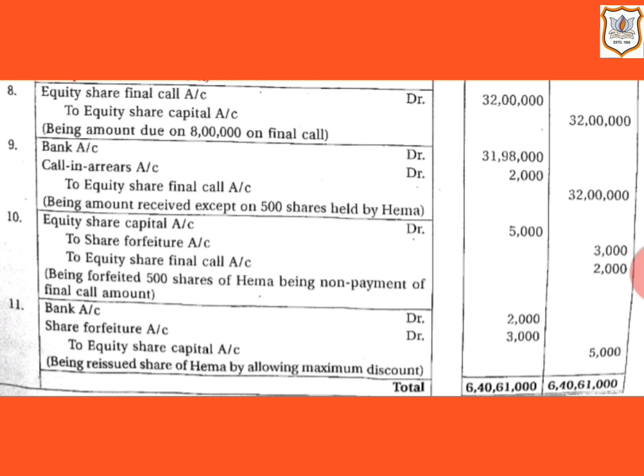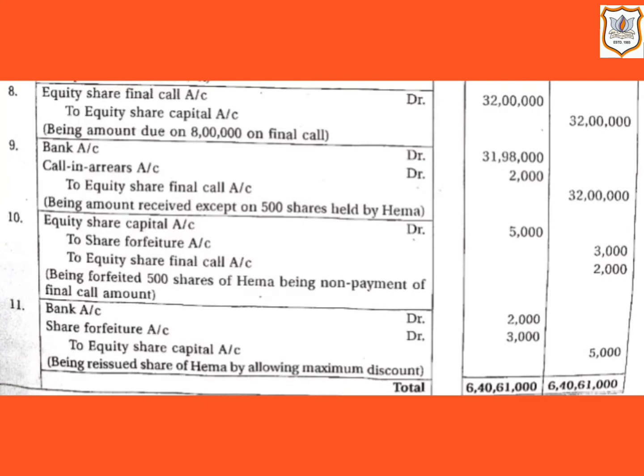On reissue of shares, the company must get at least an amount equal to the amount not received on capital account on forfeited shares. It means at the time of reissue of forfeited shares, company can give maximum discount to new shareholders up to the amount forfeited. So here forfeited amount is rupees 3,000. So here rupees 3,000 is the amount of maximum discount to new shareholder.